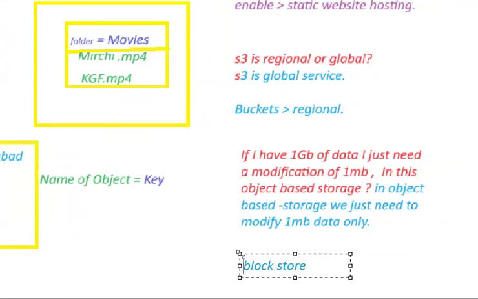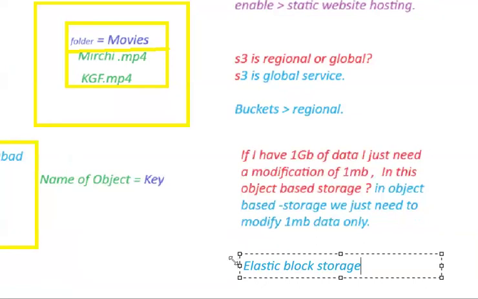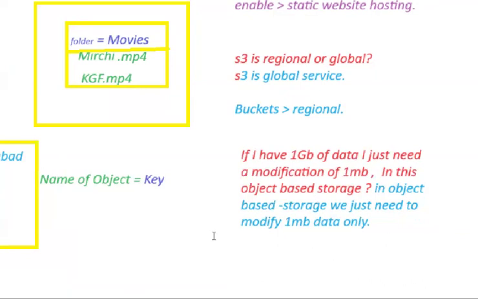The type of service is block store. Since it is elastic, we call that service Elastic Block Store. I'm going to explain in detail when we use block storage and what the advantages of Elastic Block Store are compared to S3 in the next video.